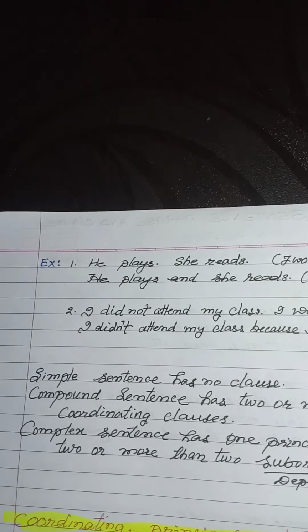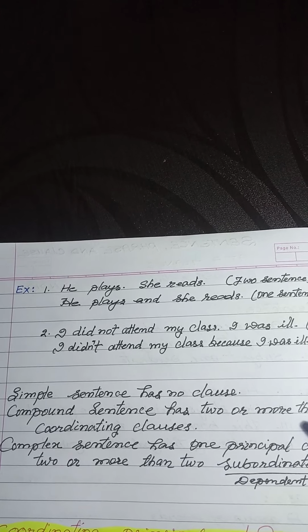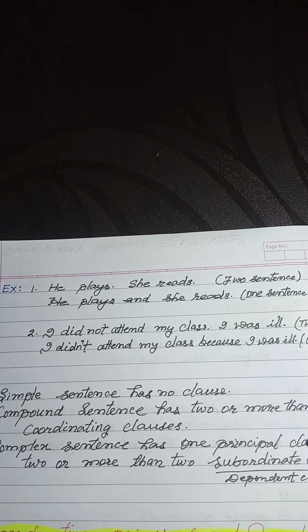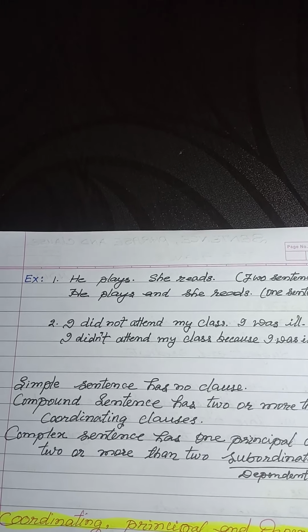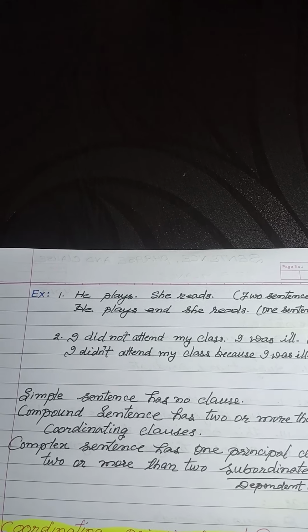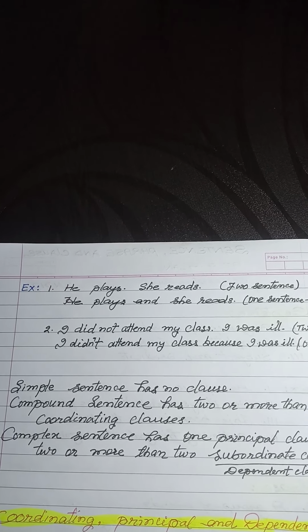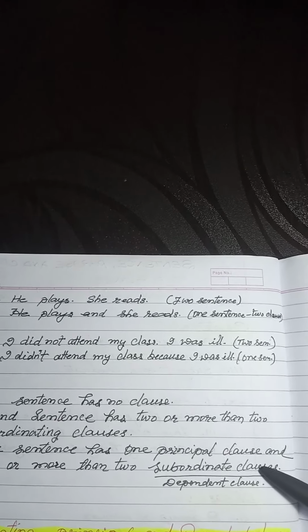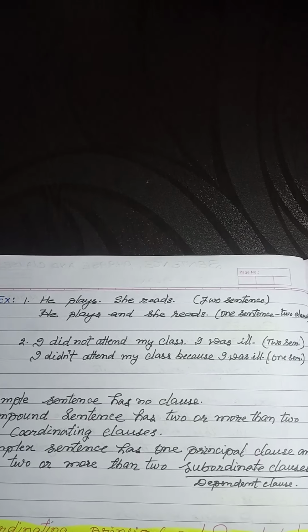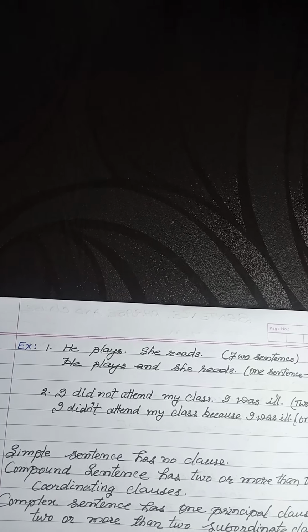Lastly, a simple sentence contains no clause. A compound sentence contains two or more coordinating clauses, and a complex sentence has one principal clause and one or more subordinate clauses. The next topic, what coordinate, principal and subordinate clauses are, we will understand in the next video. Thank you.